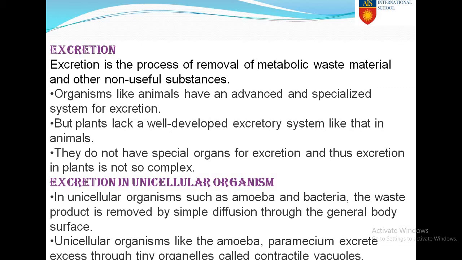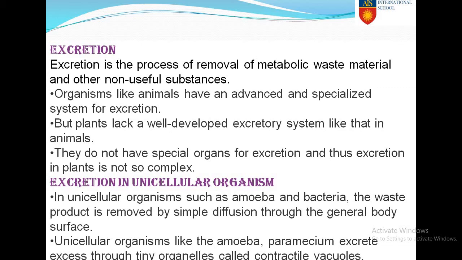Now, as we are a complex organism, we have a special, advanced structure for the system of excretion. But plants lack a well-developed excretory system like we have in animals. They do not have special organs for excretion, and thus excretion in plants is not so complex.